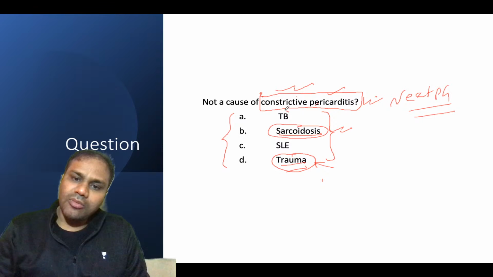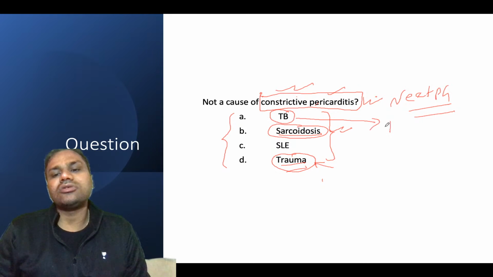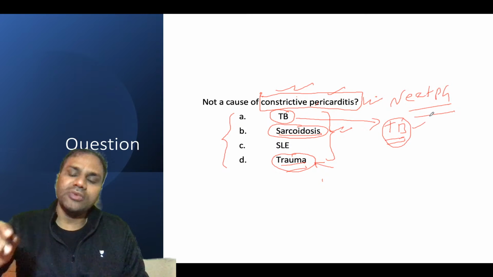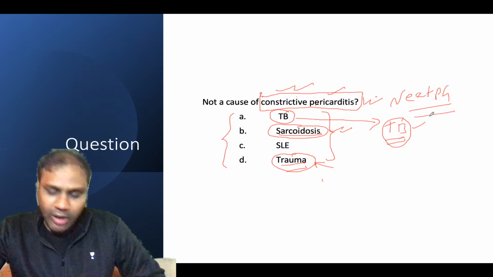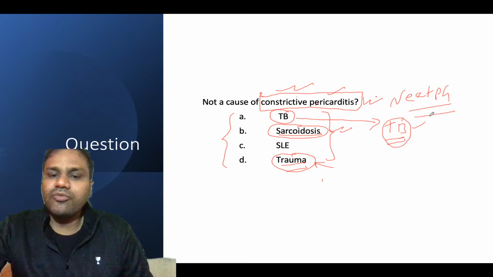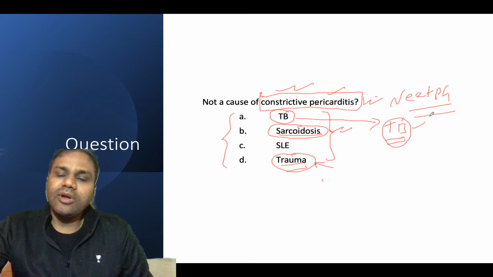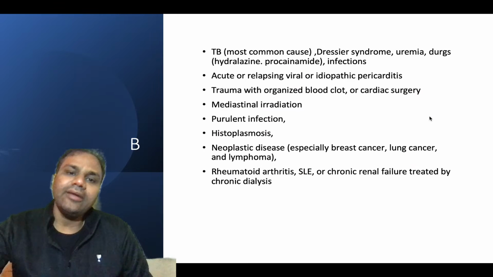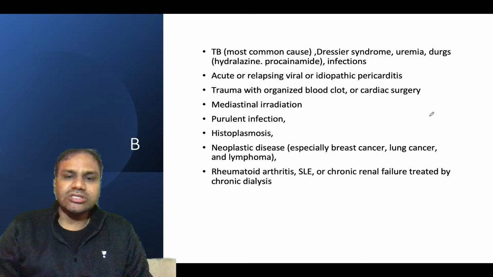The most common one in our setting is tuberculosis. In the developed world it is not TB; it can be some viral etiology. But in our case it is TB. So TB is the most common cause.